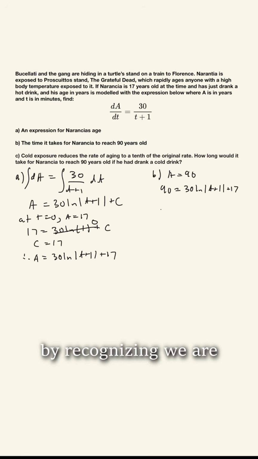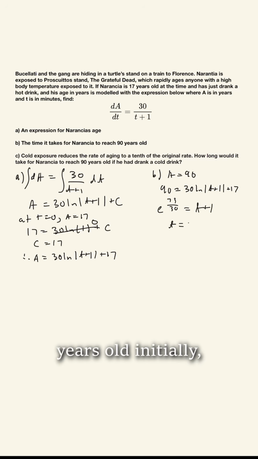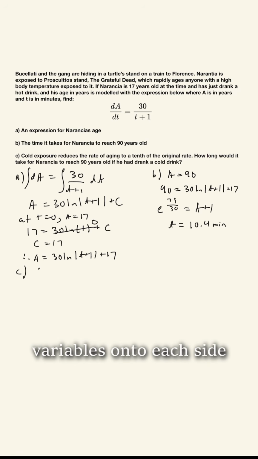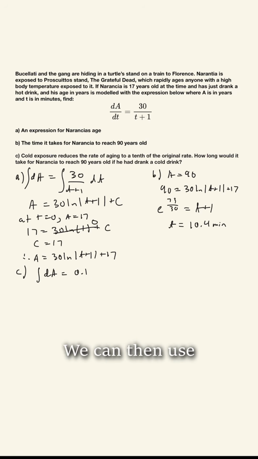We can start this question by recognizing we are given the rate equation. We've also been given the fact that Narancia is 17 years old initially, so we know we have to integrate with our initial condition. We can separate our variables onto each side and integrate both sides. We can then use our initial value that Narancia is 17 years old when he initially gets exposed, so we can find our constant c and hence find our expression for Narancia's age.